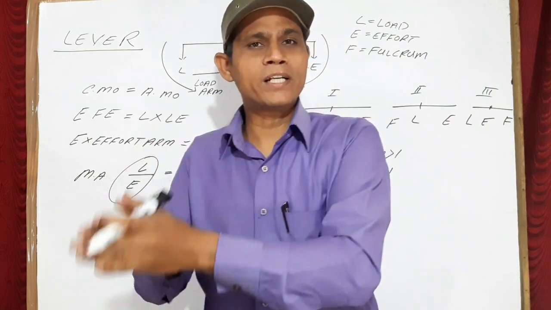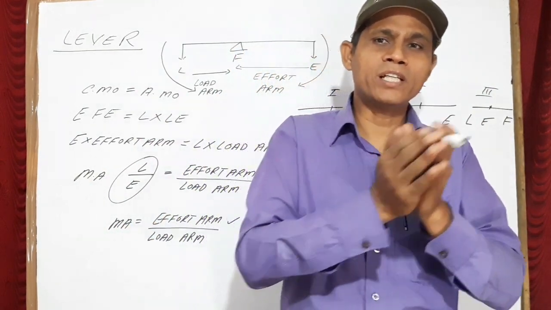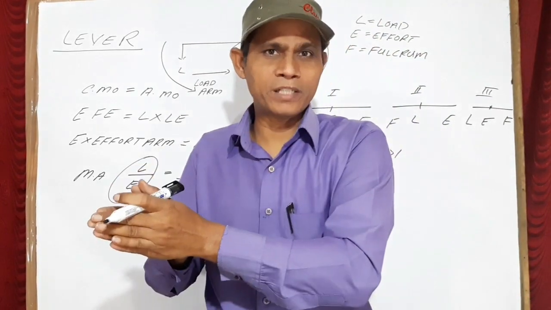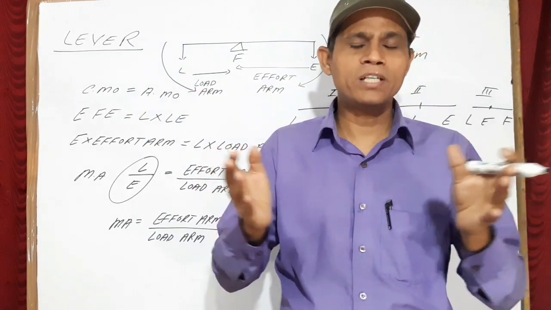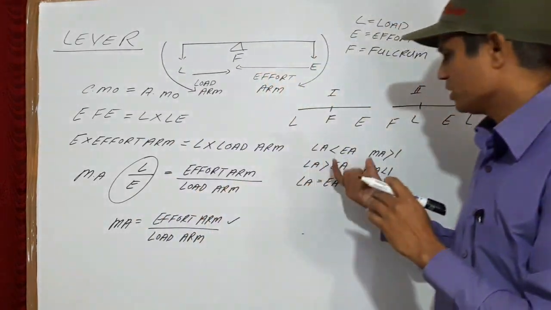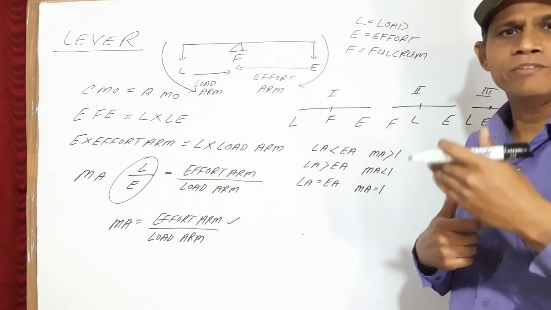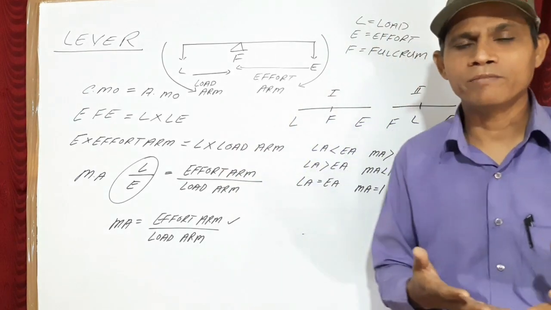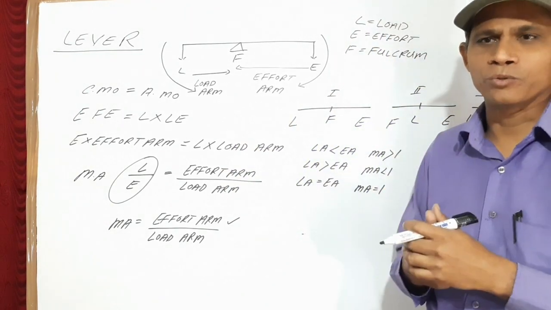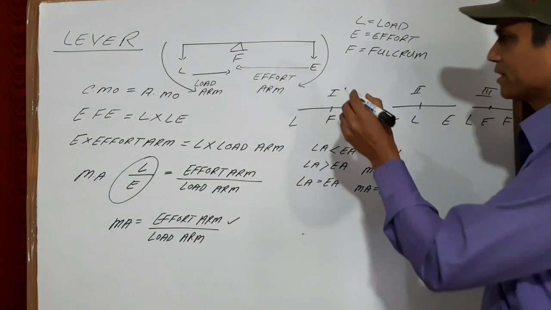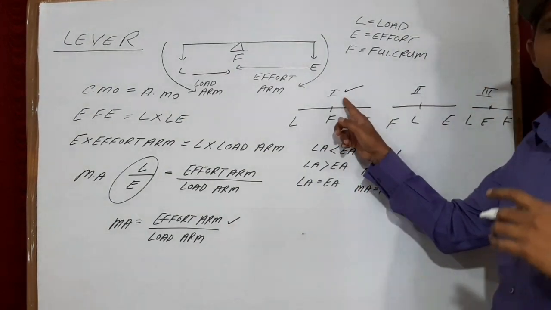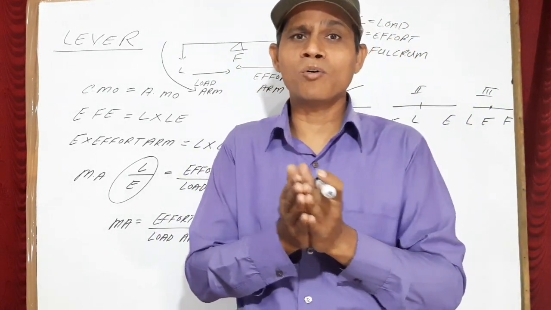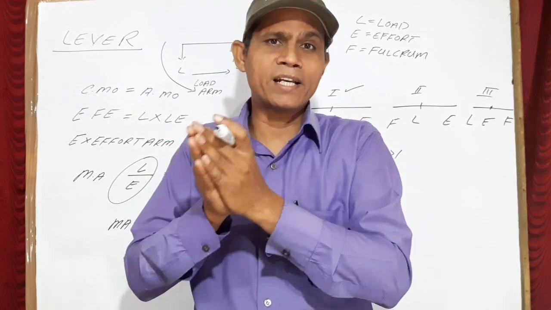Mechanical advantage may be greater than 1, may be less than 1, or may be equal to 1, depending upon which the lever may act as force multiplier, the gain in speed, and so we have discussed all these things. So depending upon these factors, we will see the function of the lever, how the lever will function, whether it will act as a force multiplier or whether it will act as a gain in speed, and so. So first of all, let us discuss first class lever.